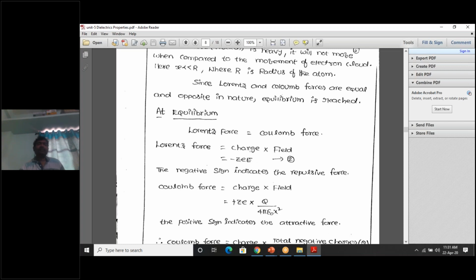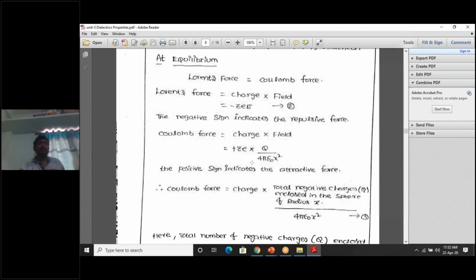Why did you write this expression, sir? Lorentz force is any force, so that may be a Lorentz force or Coulomb force, whatever it may be. The general expression for force is E into Q, where E is the applied electric field and Q is the charge, minus Ze. Why did you write minus, sir? It is a repulsive force. So we got the expression for Lorentz force as minus Ze into E. Now we have to derive the Coulomb force.